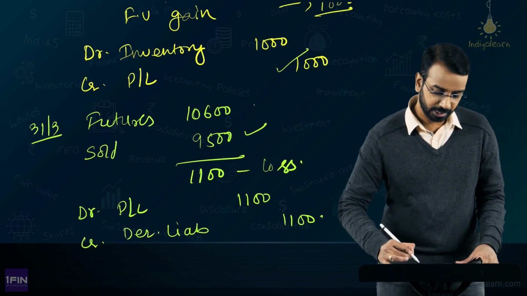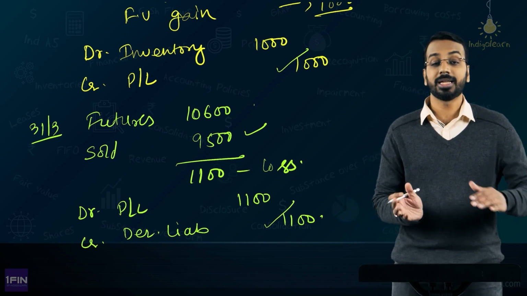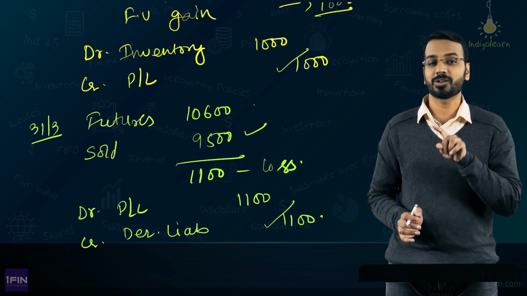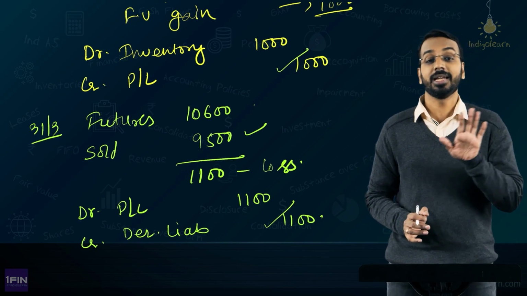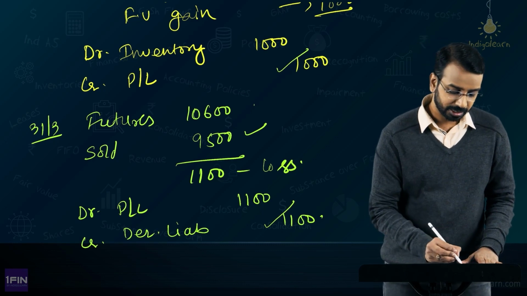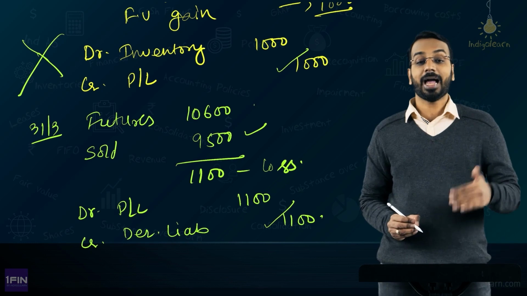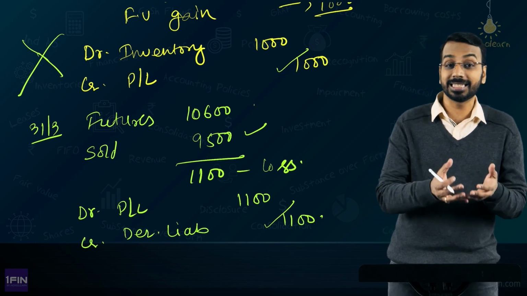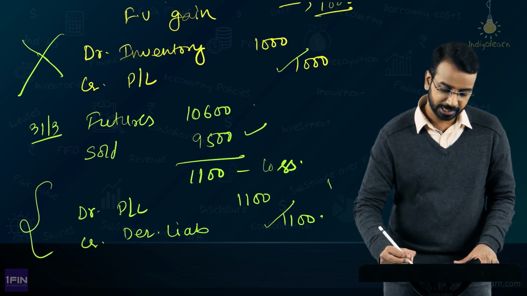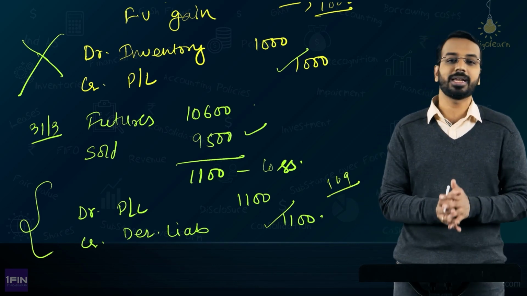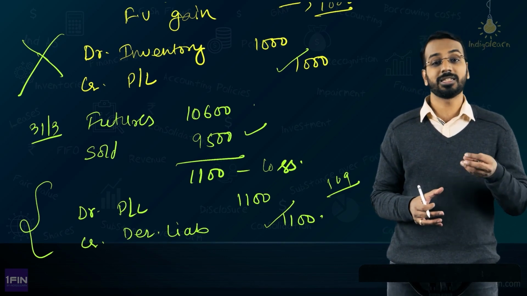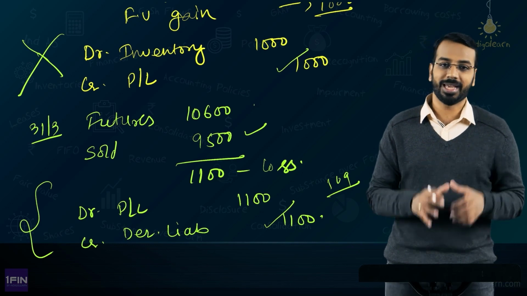On one side you have 1000 of gain, on the other side you have 1100 of loss. Net loss is 100. If you did not follow hedge accounting, and please remember, hedge accounting is not mandatory, it is optional, then this entry would not have been passed, because as per Ind AS 2, you will not be recognizing any increase in the value of inventory. But this loss will have to be accounted for as per Ind AS 109. That is what creates the accounting mismatch, and generally entities, when they are entering into hedges for risk management purposes, would be following hedge accounting.